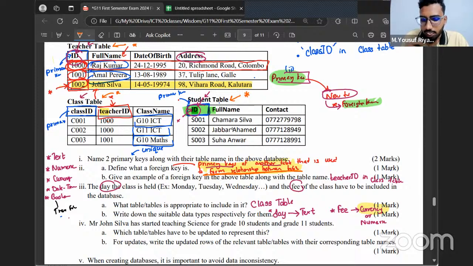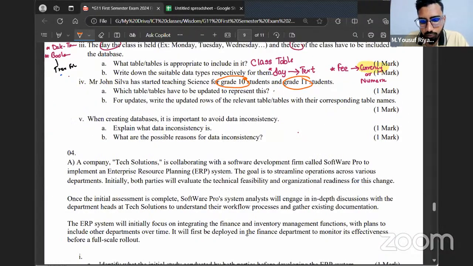Yes, exactly. I had to create a new class for grade 10 science. I had to create a new class for grade 11 science. And I had to mention who is the teacher for grade 10 science, and for grade 11 science. So first of all, which table has to be updated? I'm going to mention a class table. Again, same class table, and asking to show the updated records. For this, you can mention class table.